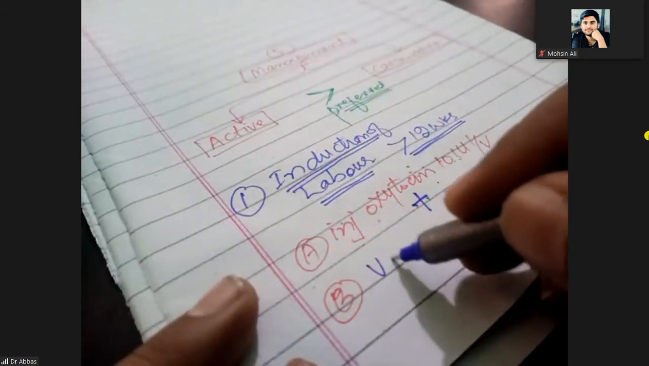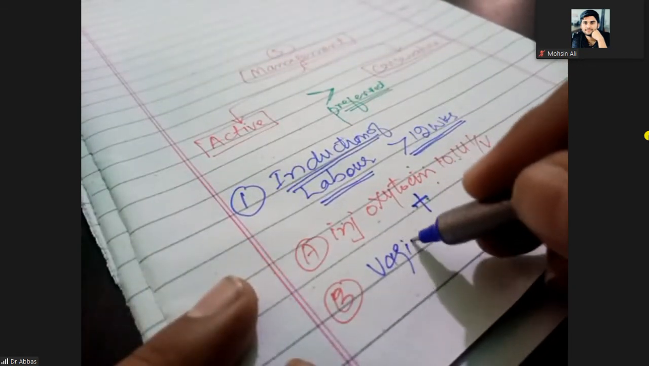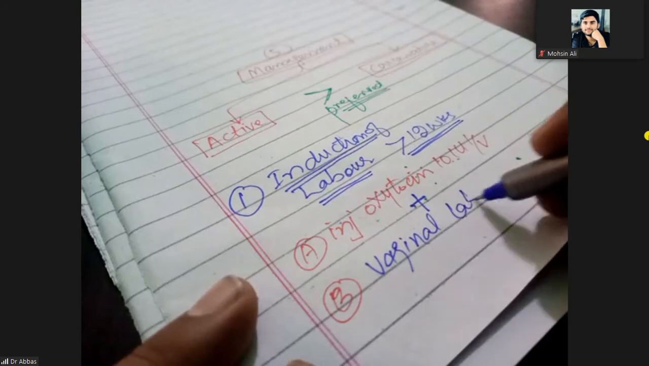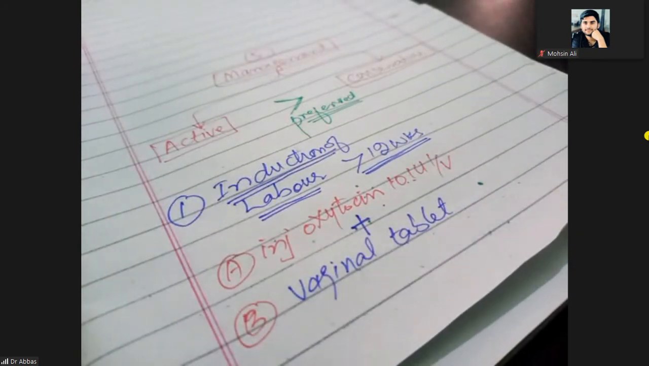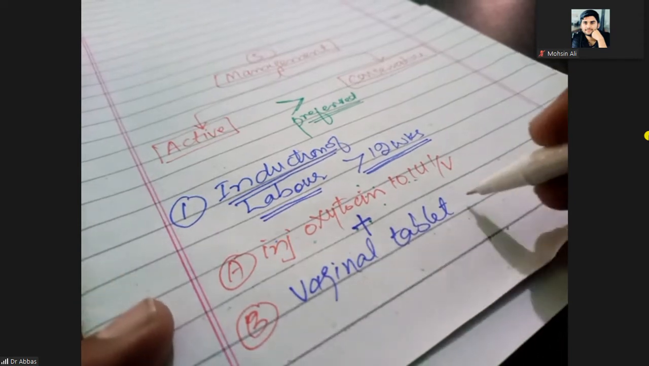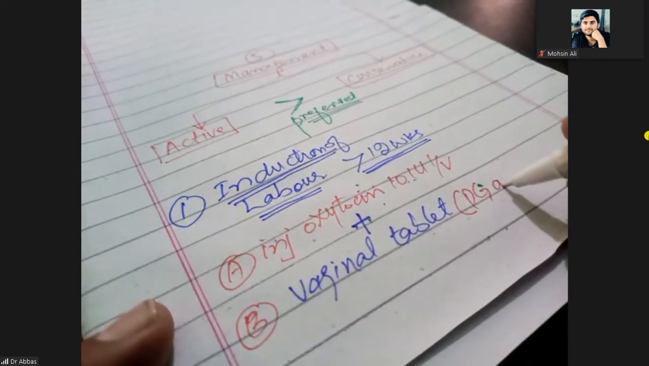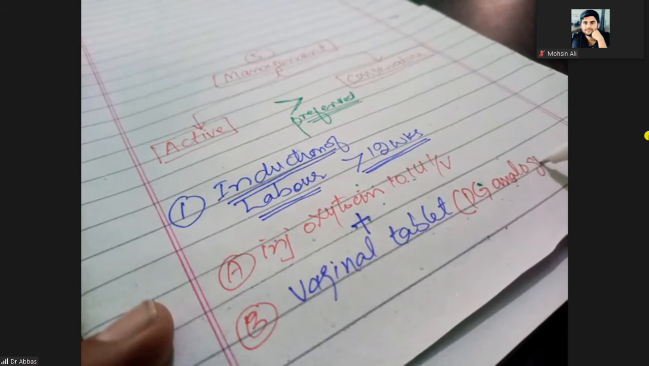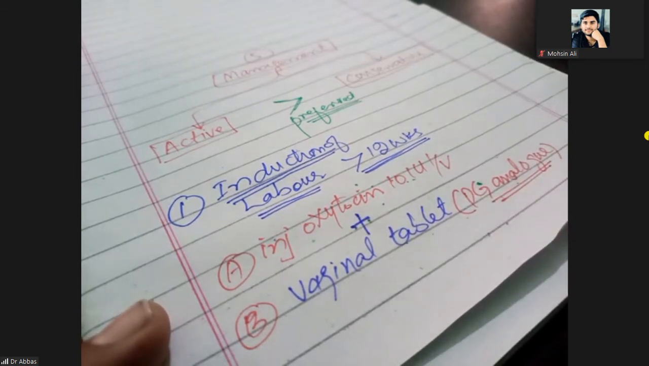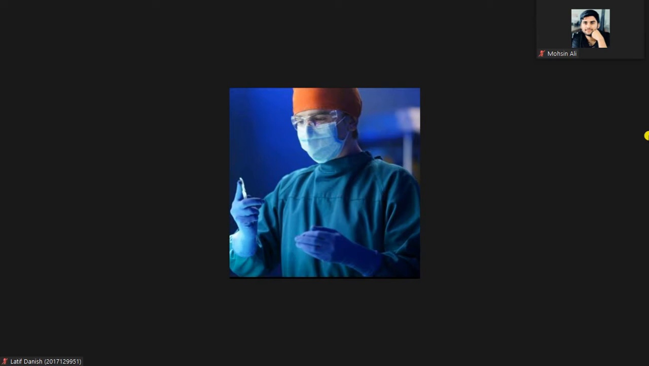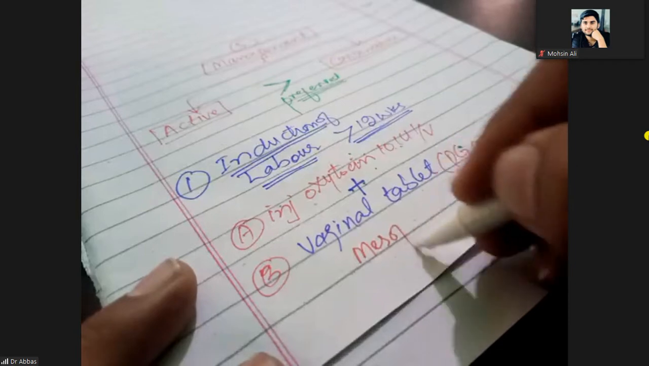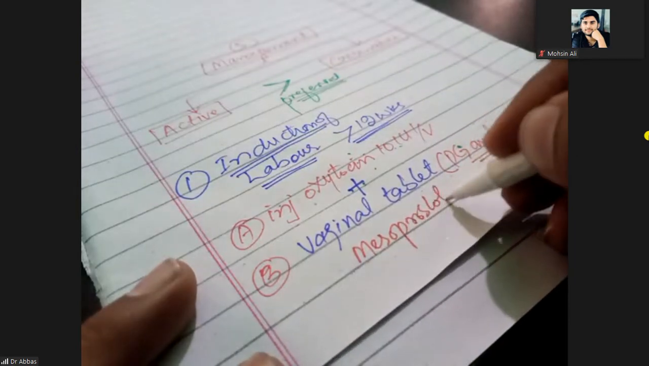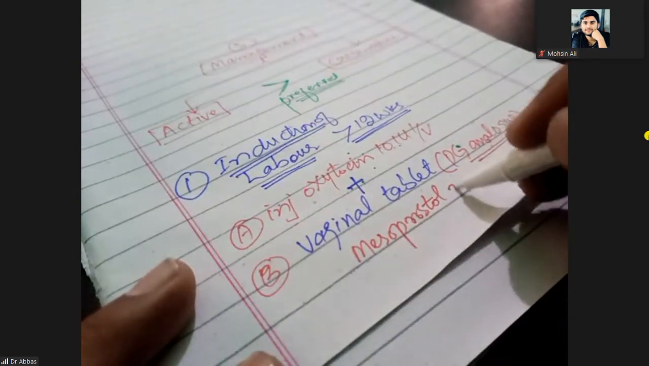What will you give? You will give the vaginal tablet. Put the tablet inside the vagina. And that tablet is the prostaglandin analog. What are the prostaglandin analog tablets? Misoprost. Yeah, misoprost. Okay, so you can give the misoprost. Clear? So how much? 3 milligram.